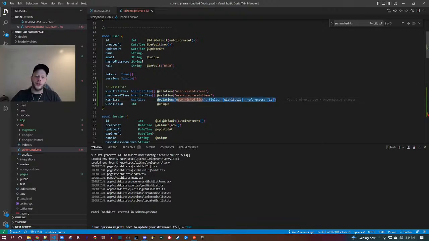Oh, and it already knew that the wishlist ID should be unique. How cool is that? So two people will never share the same wish list, which is something I think is a good idea, but I didn't actually intentionally implement that. Okay, so we're going to implement this in a symmetric way. Okay. I think we need to do that.